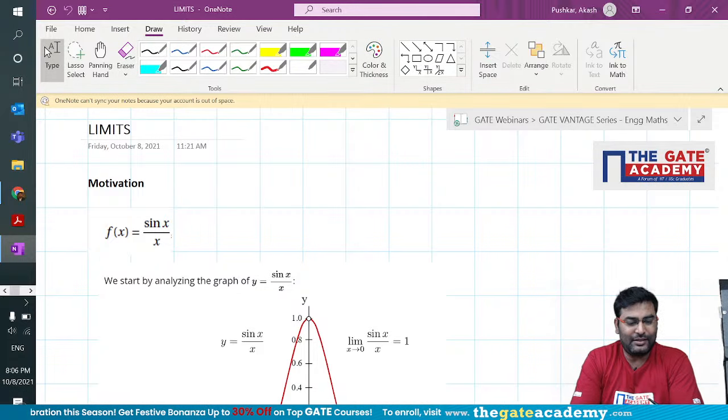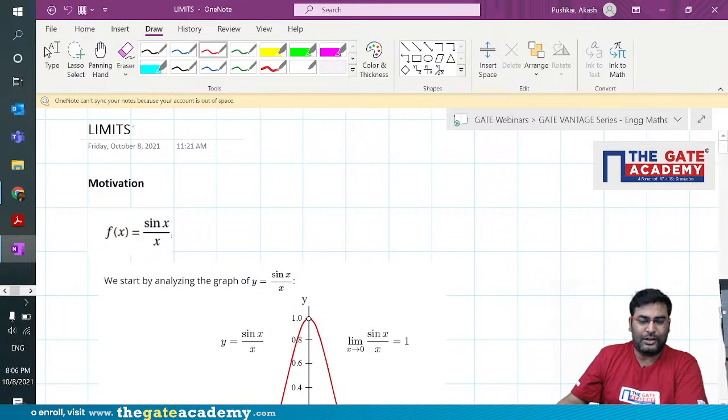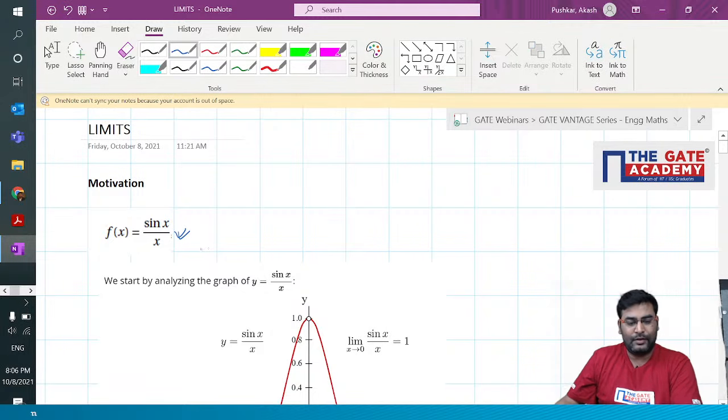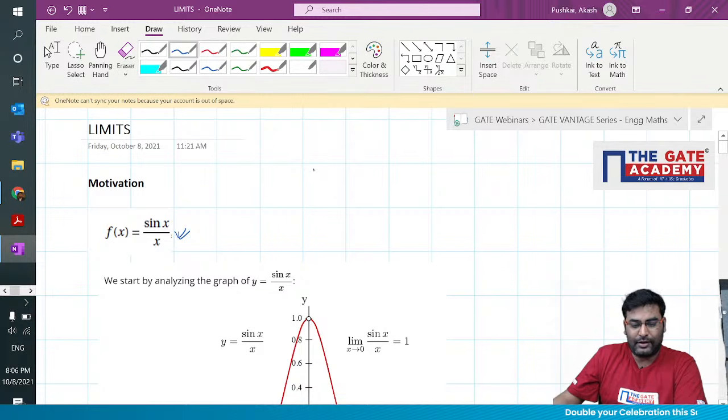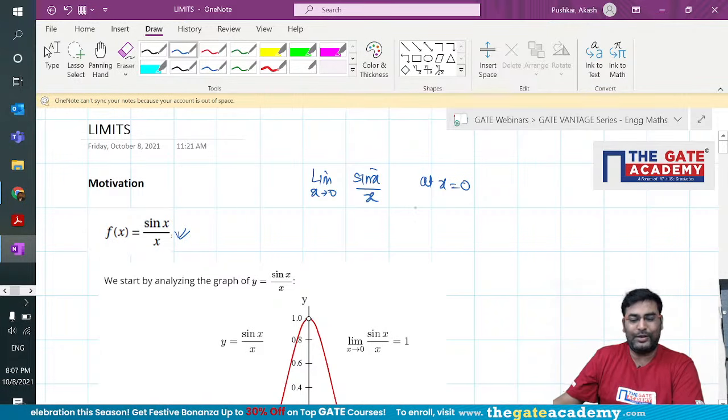in the limit, whenever we are trying to do limits, the question comes with a graph which is of a particular nature. If you look at sin x by x, look at the graph below, you will understand that when we are trying to do limit x tends to 0 of sin x by x, and we are trying to look at x equal to 0, it is going to be in trouble.